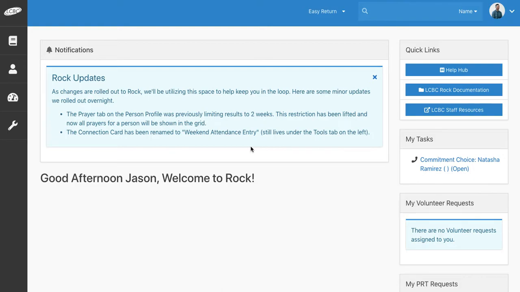But perhaps you hear of someone going to a marriage conference outside of LCBC or receiving counseling or doing something else that should count towards a relational investment. We have created a tool to help you do that.